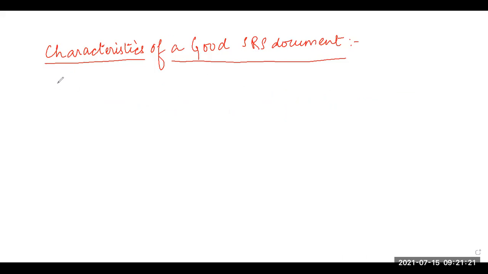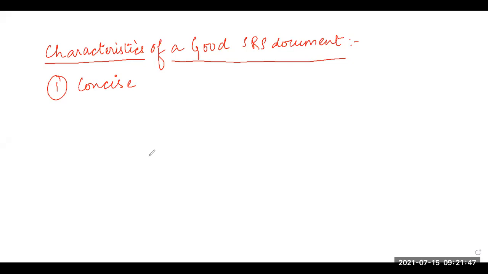So the very first quality is concise. That means the SRS document should be compact, and at the same time it should be consistent, it should be complete, and it should be unambiguous, right?